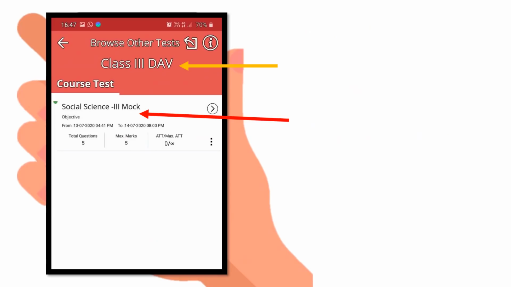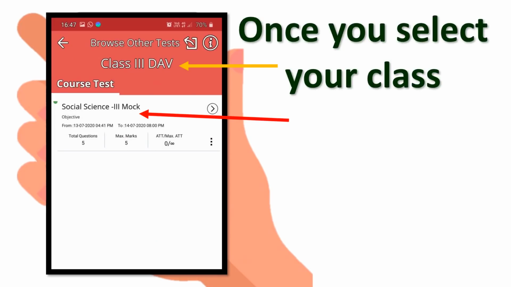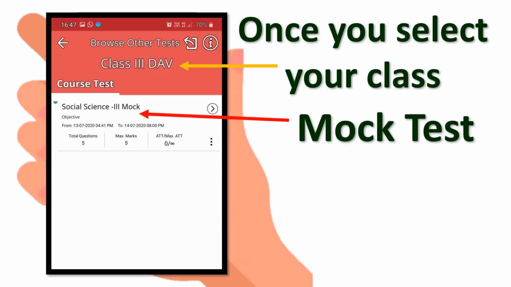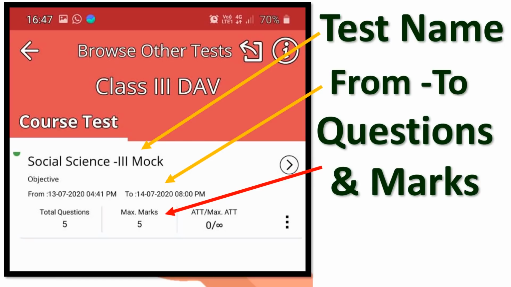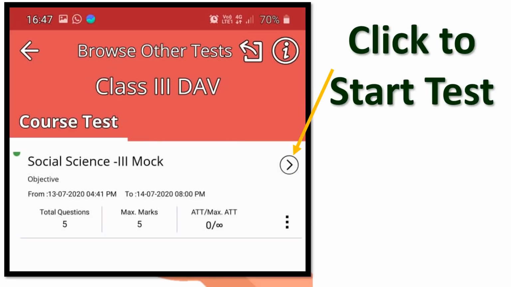Initially you will see a mock test which is given to you. Let's understand how to read your test. This will be the test name. Below, you can see from and to, there will be a duration, and how many questions and marks. The mock test is a small test, with 5 questions and 5 marks. But your actual test will be 20 questions and 20 marks for 30 minutes. Now click on start.